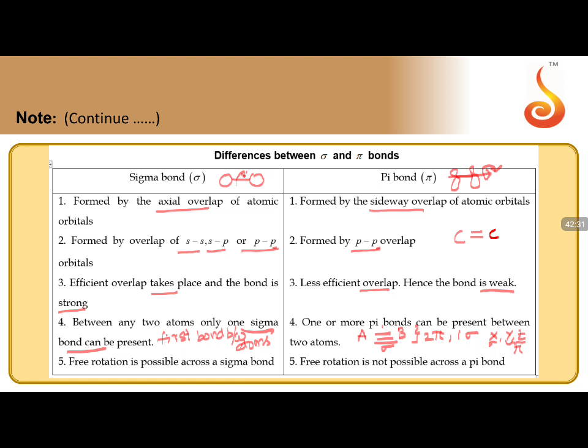Reason, we have to consider it like this. See, in a double bond you have an axis over here. If I'm rotating, there will be a bond which is formed over here. This will get distracted. So you cannot freely rotate a pi bond, whereas you can rotate across a sigma bond. That is the major key.